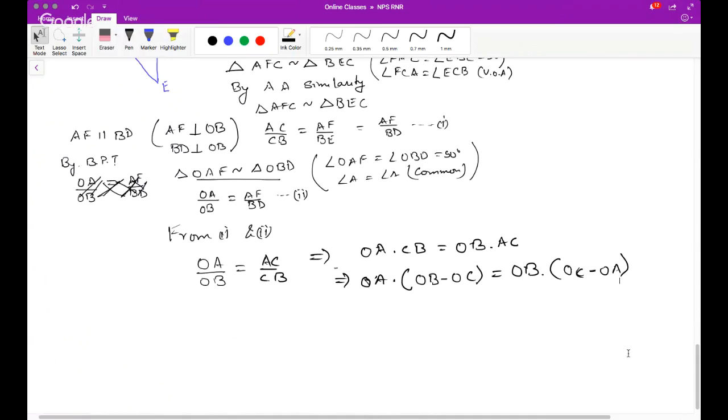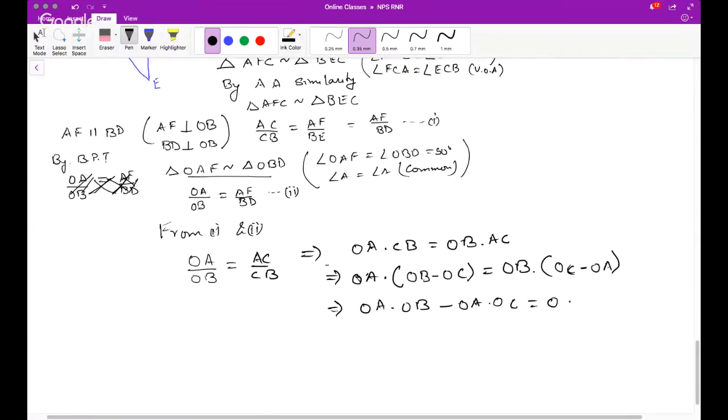Now expand it. What will you get? You will get OA into OB minus OA into OC is equal to OB times OC minus OB times OA. So if you see, this is OB into OA, this is OB into OA, so what will you get?